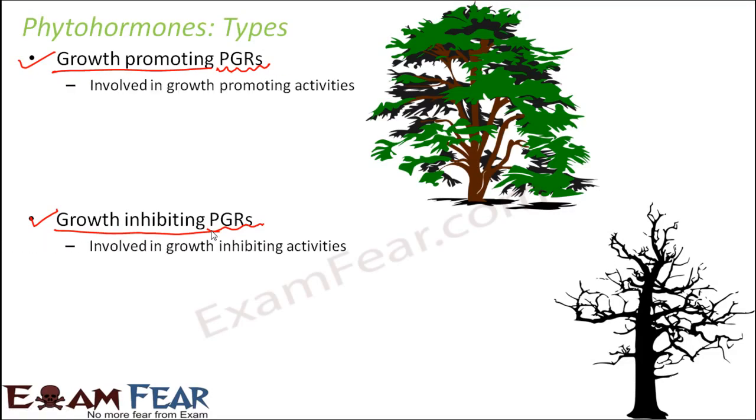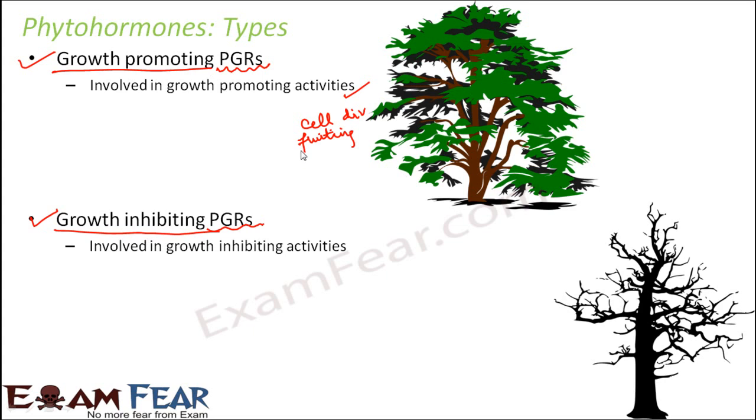So growth promoting hormones are involved in the growth promoting activities. Now what are these growth promoting activities? When you talk about growth promoting activities, you can talk of activities like cell division. Cell division, it is something which promotes growth, right? More cells will be formed, so there will be growth. Formation of fruits, so fruiting. So when fruit is formed, reproduction, seed will be there, so a new plant will be there.